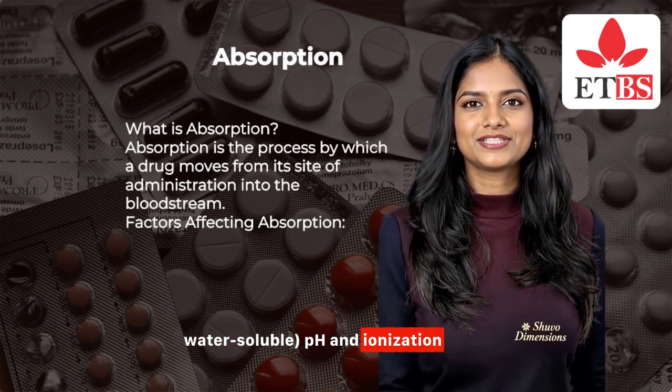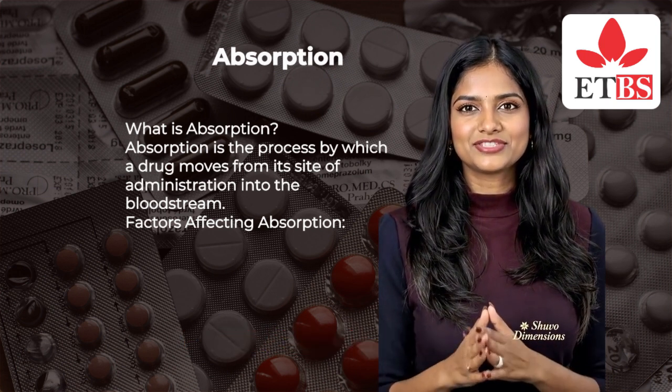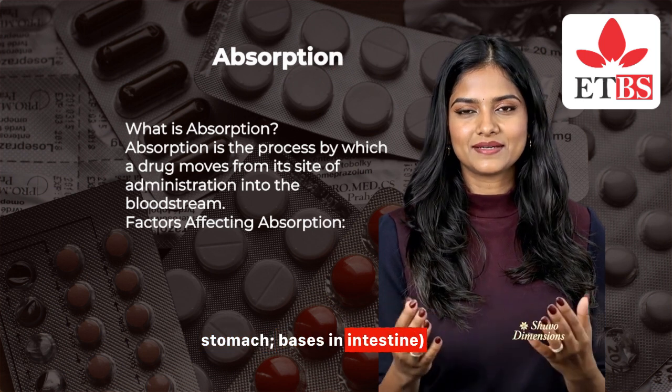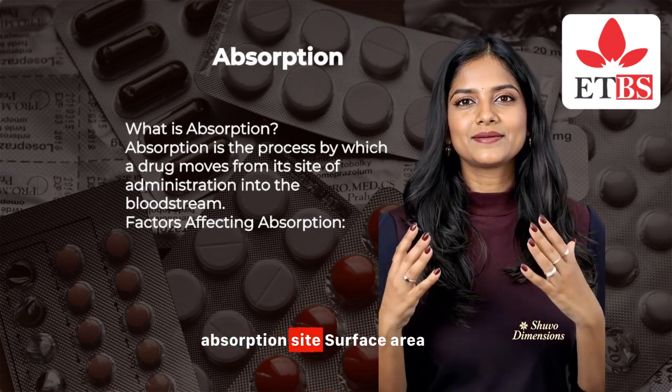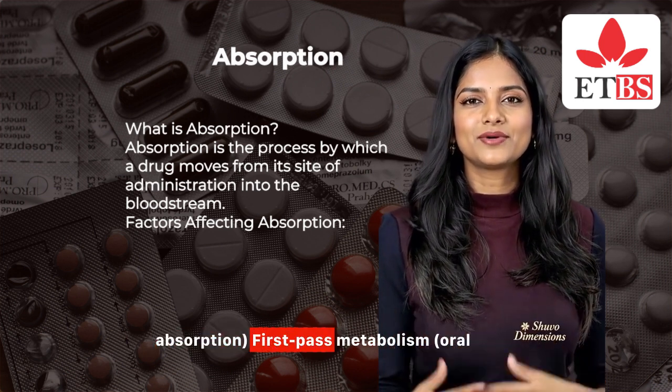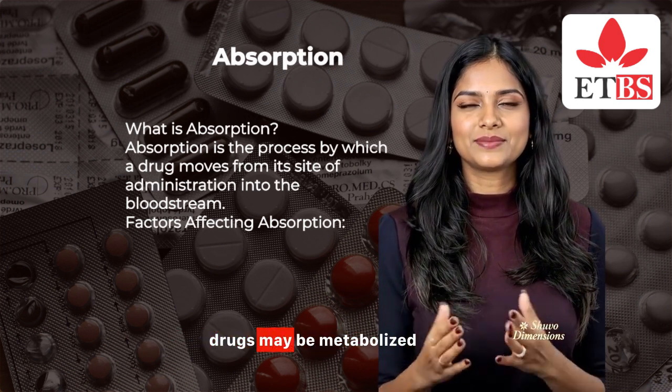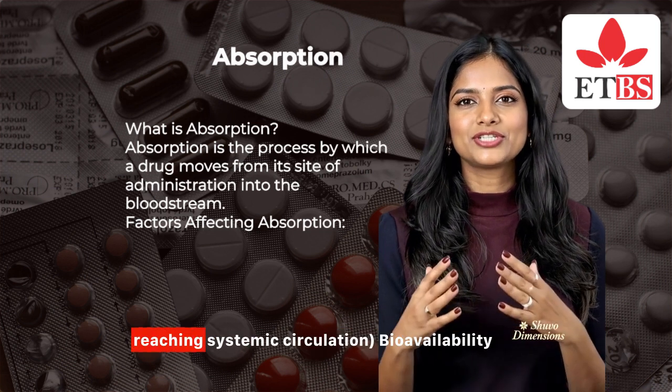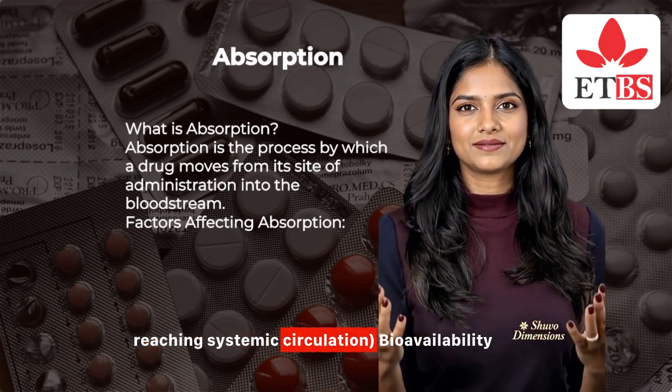pH and ionization: weak acids are absorbed in the stomach, bases in the intestine. Blood flow to the absorption site. Surface area: larger area, better absorption. First pass metabolism: oral drugs may be metabolized by the liver before reaching systemic circulation.